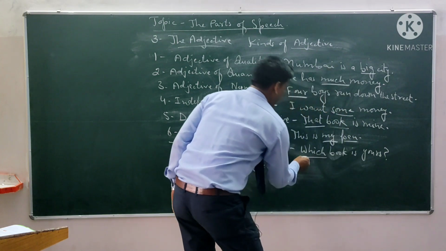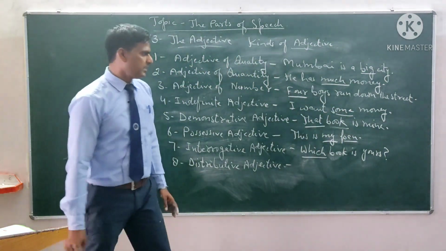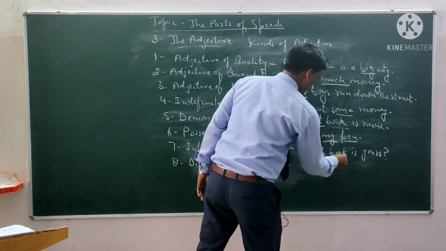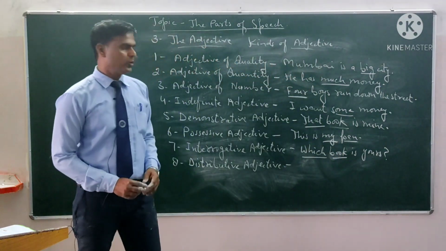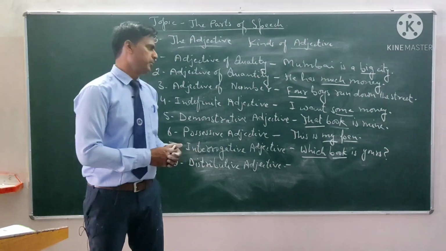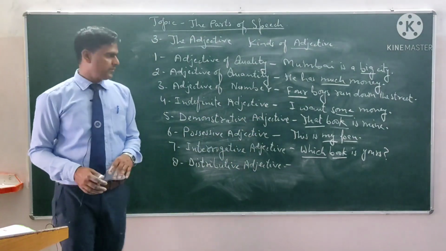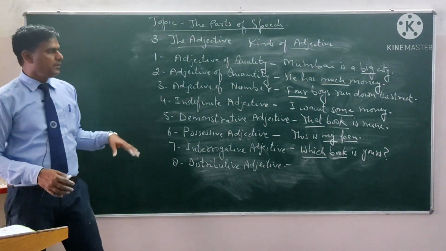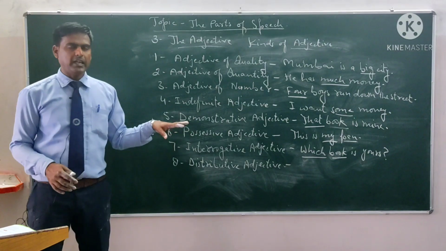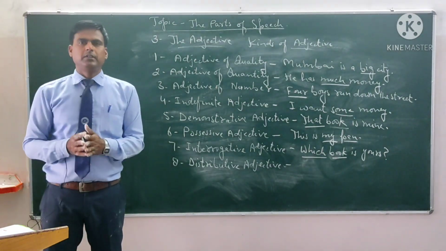So which is the adjective, because this is used along with the noun book, and it adds something to the meaning of the noun book. That's why which is the interrogative adjective.